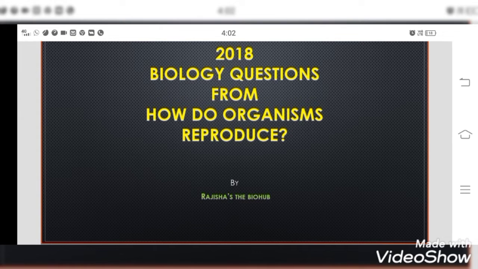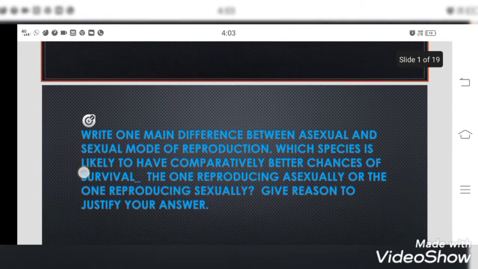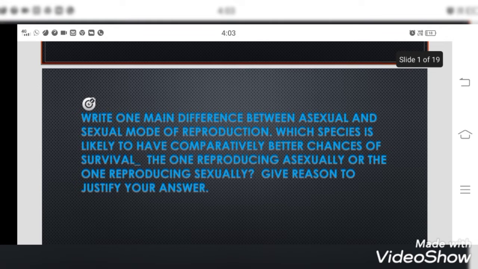Here in this session, we will discuss the questions which came from the chapter How Do Organisms Reproduce in 2018 and 2019. So we can discuss the questions. The first question is, write one main difference between asexual and sexual mode of reproduction. Which species is likely to have comparatively better chances of survival? The one reproducing asexually or the one reproducing sexually? Give reason to justify your answer.